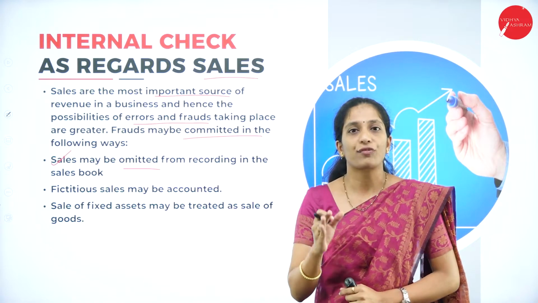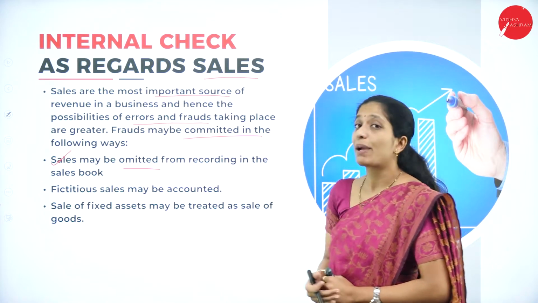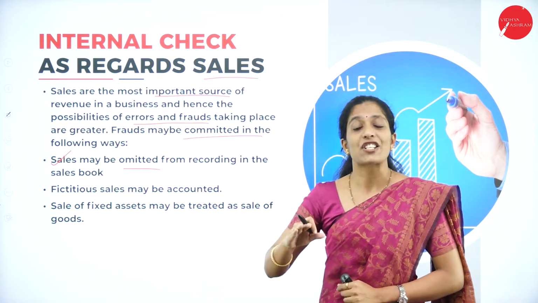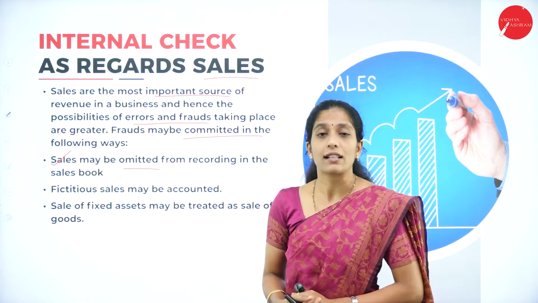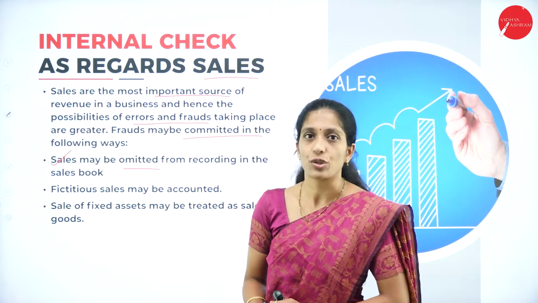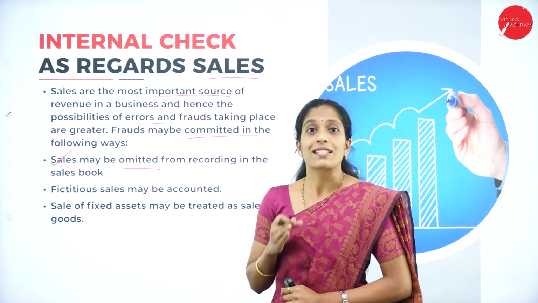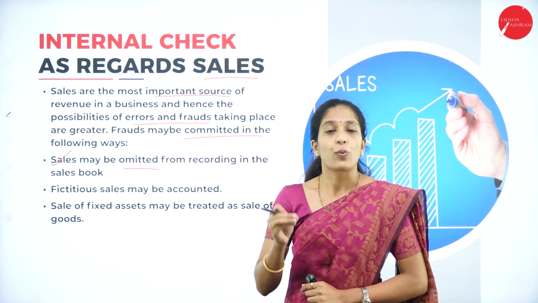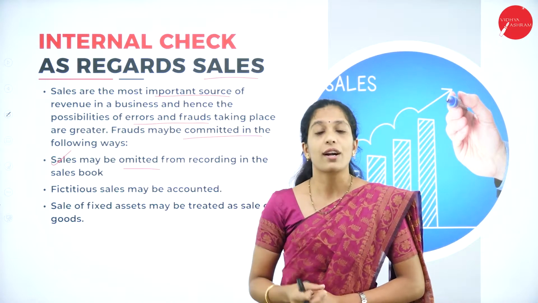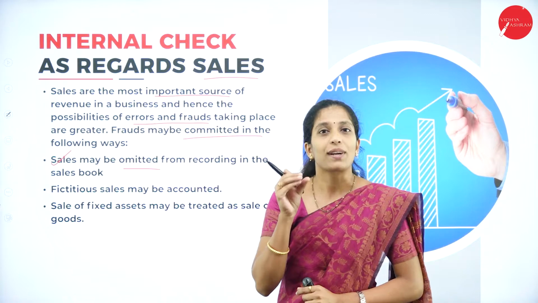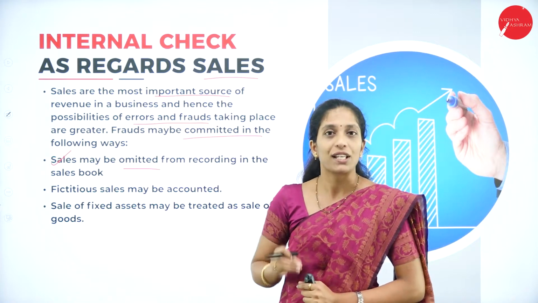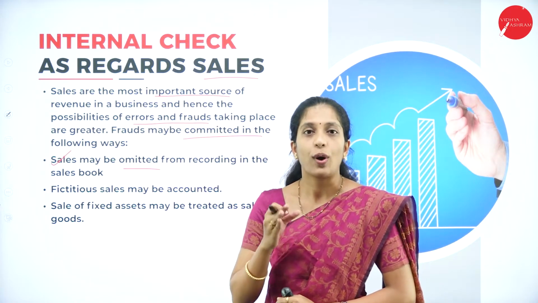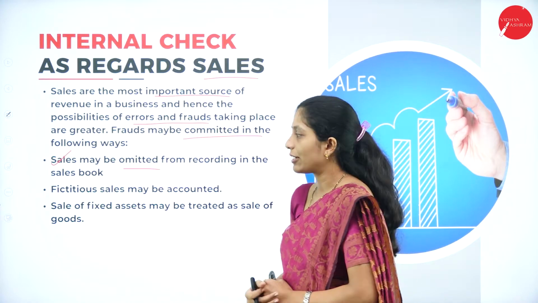So such kind of transaction where sales may be omitted. Certain transactions might not be recorded in the books of account relating to sales. As I told, it is a main source of revenue. So when 20 units are not recorded in the books of account, that 20 units amount can be used by that person who has defrauded the organization.